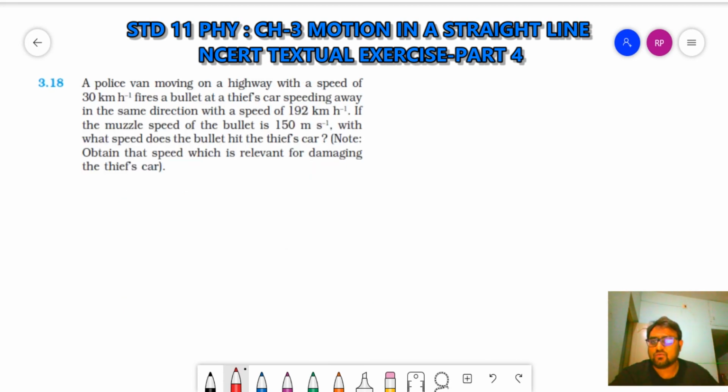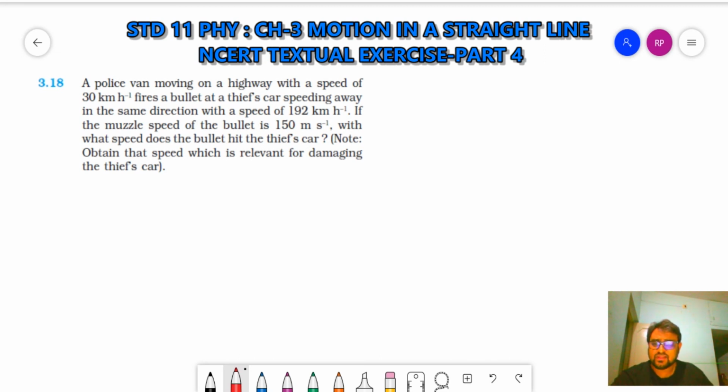Question 3.18: A police van moving on a highway with a speed of 30 kilometers per hour fires a bullet at the thief's car speeding away in the same direction with a speed of 192 kilometers per hour. If the muzzle speed of the bullet is 150 meter per second, with what speed does the bullet hit the thief's car? Okay, clear?